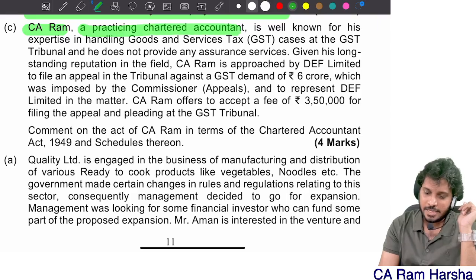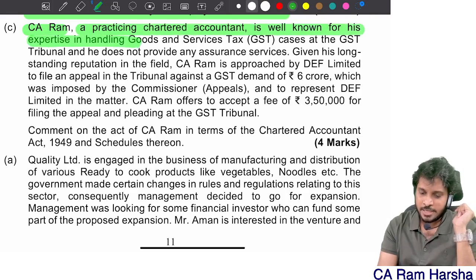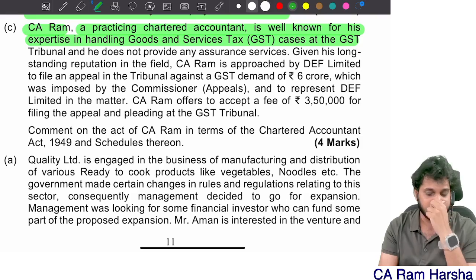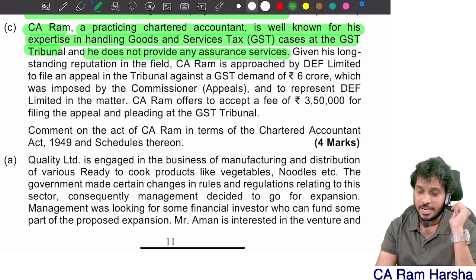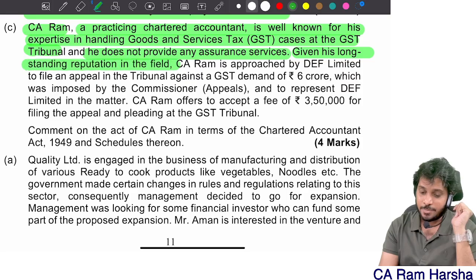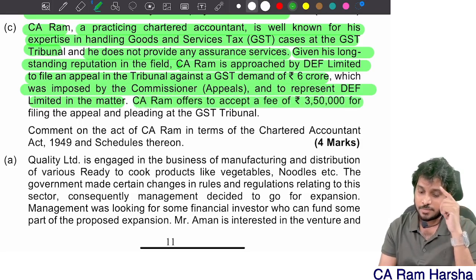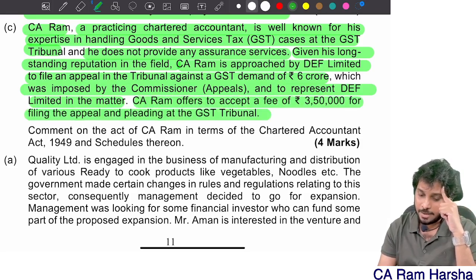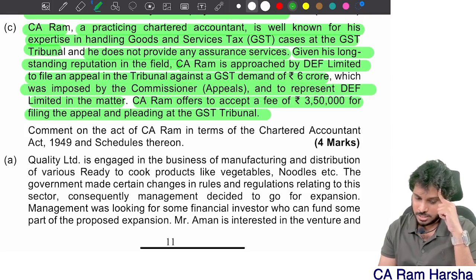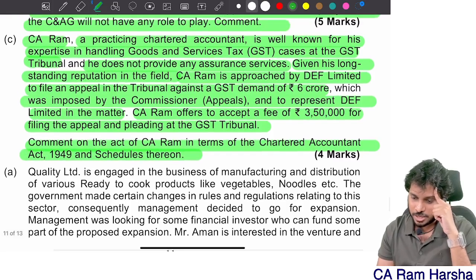Mr. Ram, a practicing CA, is well known for his expertise in handling GST cases at the GST tribunal. He does not provide any assurance service. Given his long-standing reputation, CA Ram was approached by DF Limited to file an appeal in the tribunal against a GST demand of 6 crore, which was imposed by the commissioner, and to represent DF Limited in the matter. CA Ram offers to accept fees of 3,50,000 for filing the appeal and pleading at the GST tribunal. Comment on the act of Ram in terms of the Chartered Accountants Act and Schedule.